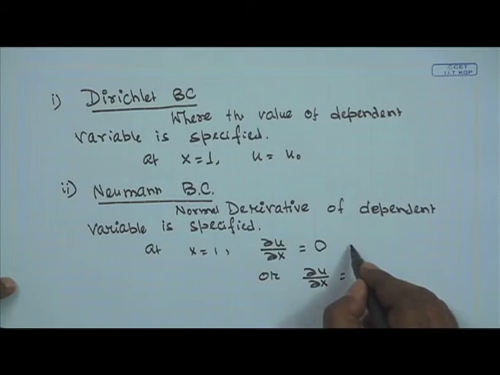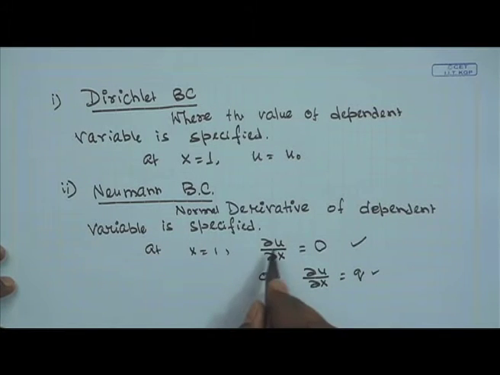So, either it is 0 or q. The value of the derivative of the dependent variable is specified at that boundary. So, this is known as the Neumann boundary condition.